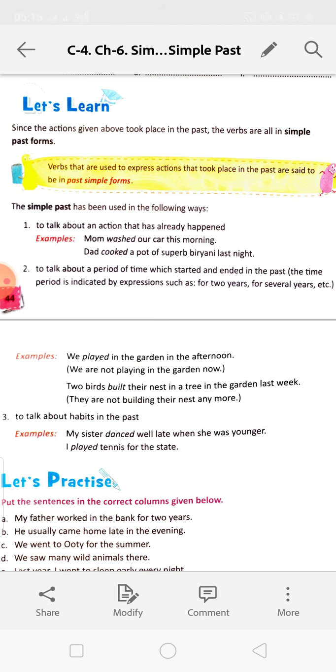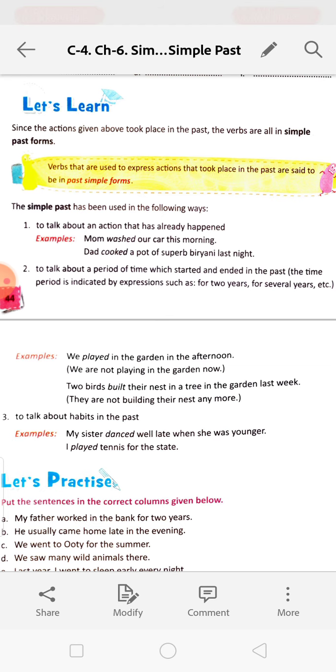The simple past is used in the following ways. What are the ways? Number one, to talk about an action that has already happened. For example, mom washed our car this morning, dad cooked a pot of superb biryani last night. So in these two, the action already happened. Next, to talk about a period of time which started and ended in the past. The time period is indicated by expressions such as for 2 years, for several years, etc. For example, we played in the garden in the afternoon.